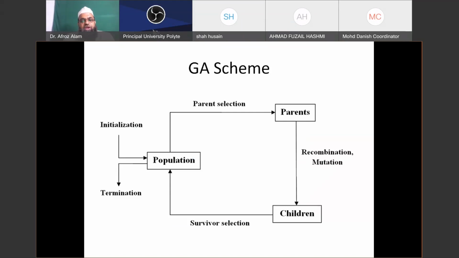For crossover, we need to select two chromosomes, known as parent selection. Once parents are selected, crossover is performed. How parents are selected and how crossover is performed we will discuss later: 1-point crossover, 2-point crossover, uniform crossover, like that.